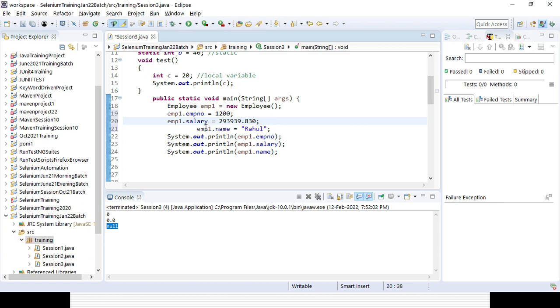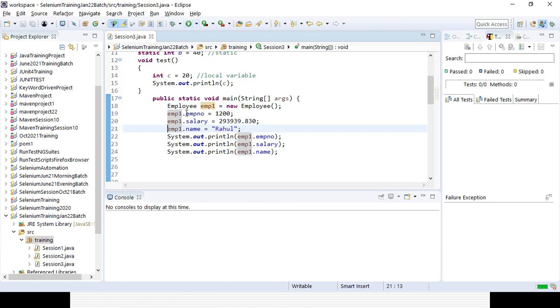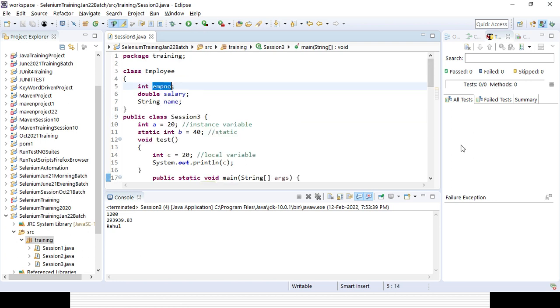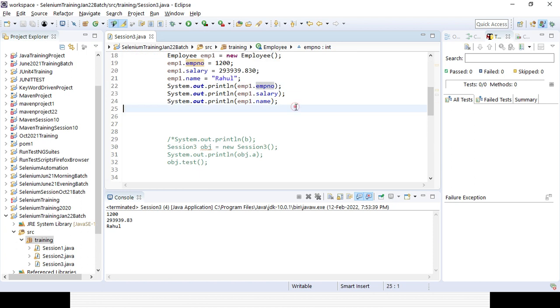Now if you want to print it out, you can see the value will be coming because you have defined that variable employee1 only. Now the value will be coming. But here if you define the value, it will take only that value, but there is a provision for changing to a different one.